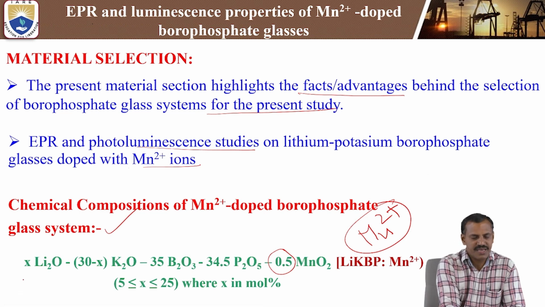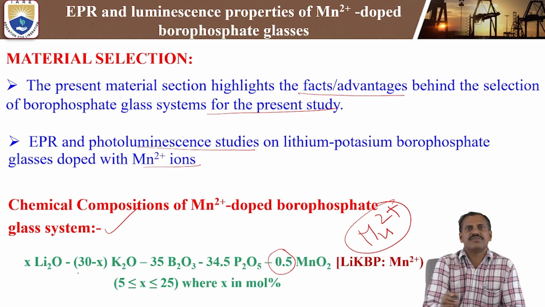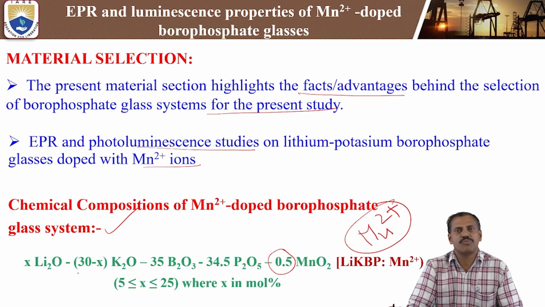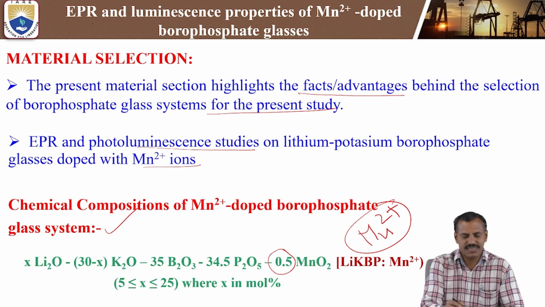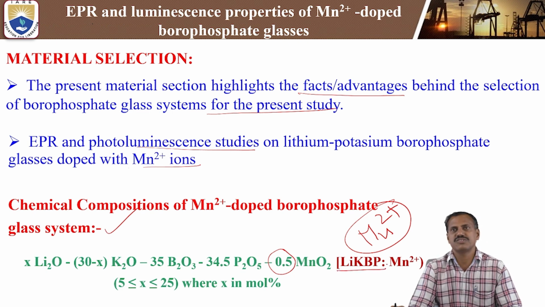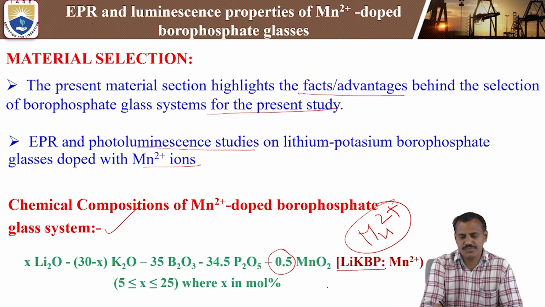So here x, 30 minus x: 5, 25. Next 10, 20. Here 15, 15. Then 20, 10. Next 25, here 5. Like that we are varying the lithium and potassium concentration. In this case we can say lithium potassium borophosphate glasses doped with Mn 2 plus ions. The total concentration should be 100 mole percentage.